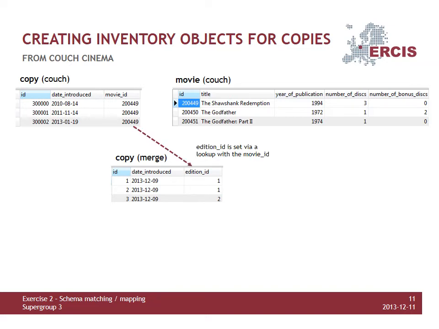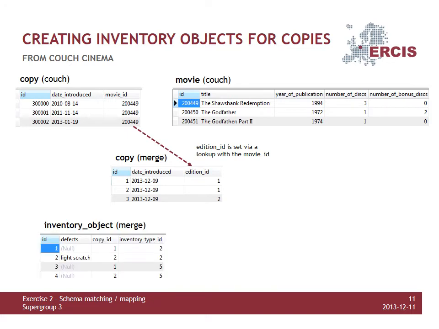In order to set the corresponding edition ID in the newly created copy table, we joined the copies from Couch Cinema with the movie mapping table, and search with the ID of the movie the corresponding edition. Additionally, Dolly Blockbuster has inventory objects which represent single discs or VHS.